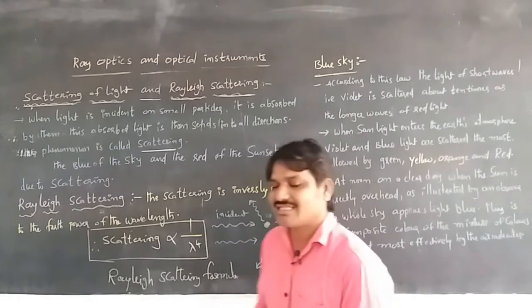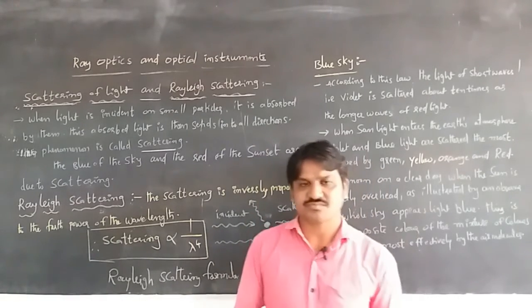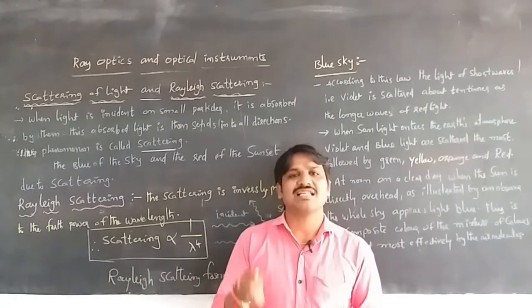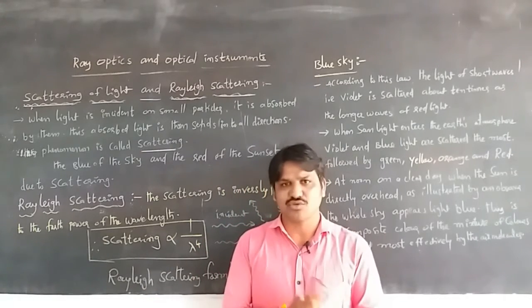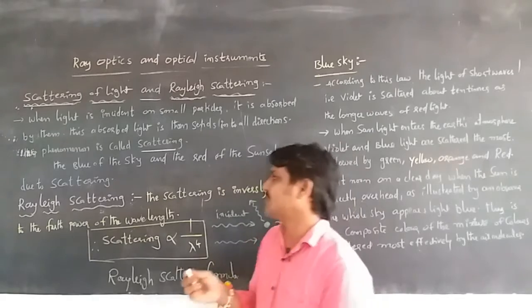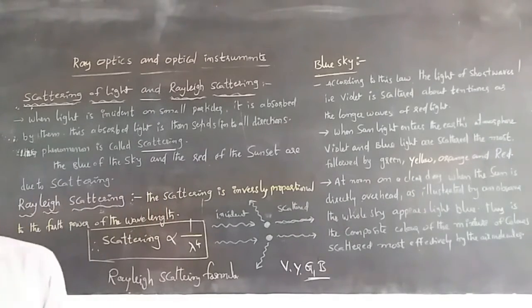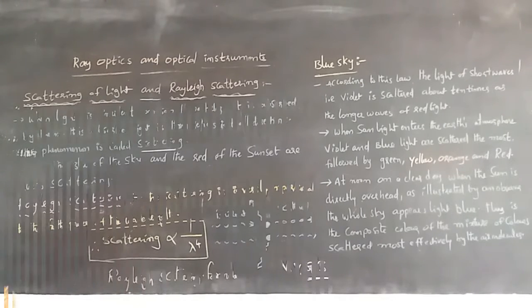In that case, the size of the scatterer and the wavelength of the light are relative to each other.